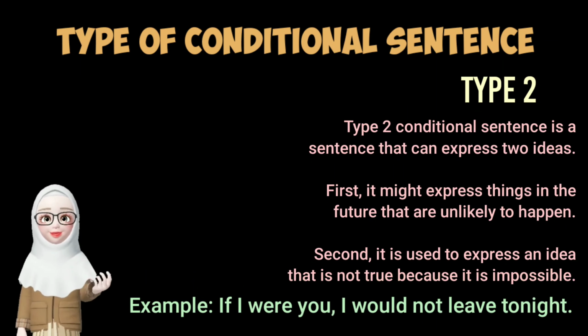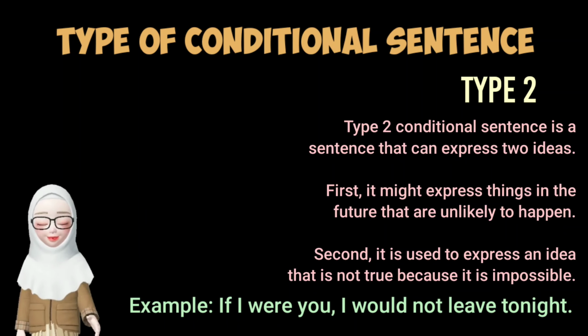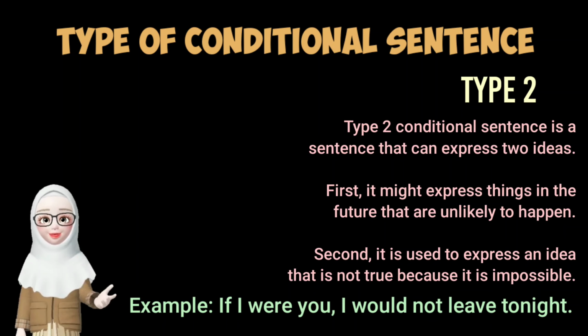For example, if I were you, I would not leave tonight. If I were you is in the simple past tense, and it is the dependent clause. And I would not leave tonight is the independent clause.